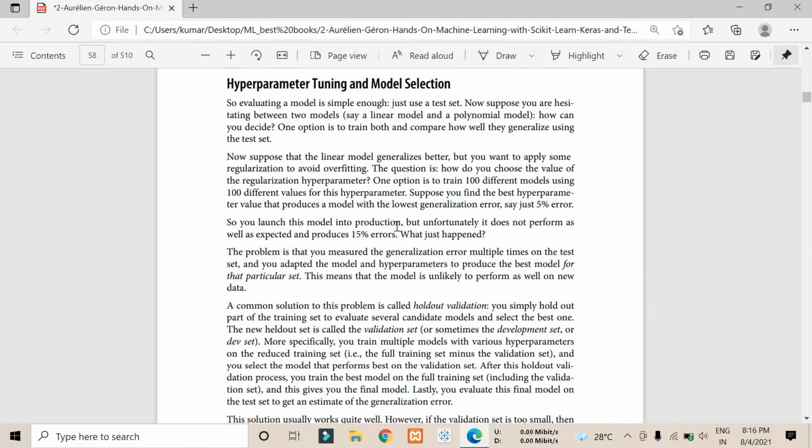Hyperparameter tuning is something like, if we have seen k-nearest neighbors, I told you that you can give as many neighbors as you want. It depends totally on how many neighbors you give. So that's called hyperparameter tuning. Tuning the parameter in order to gain the maximum efficiency of the particular model is called hyperparameter tuning. And model selection means what type of model you select: linear model, decision tree, random forest. That's called model selection.